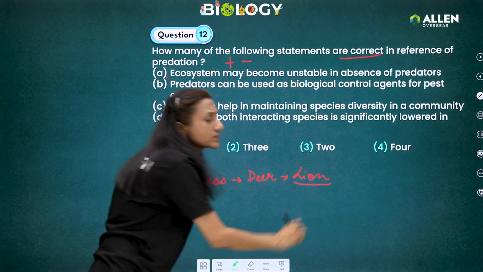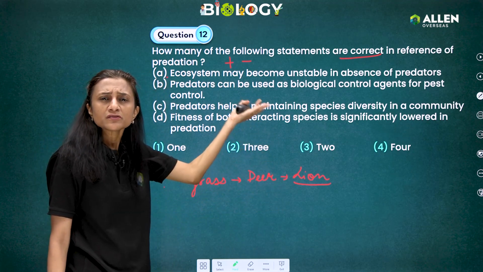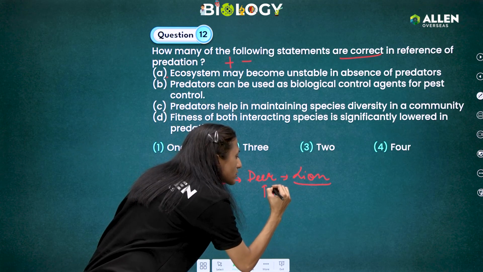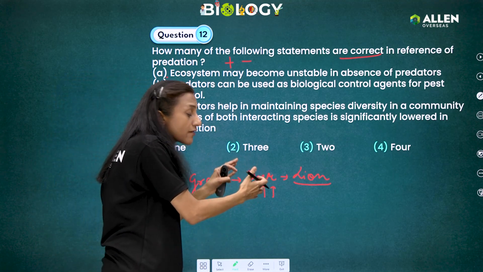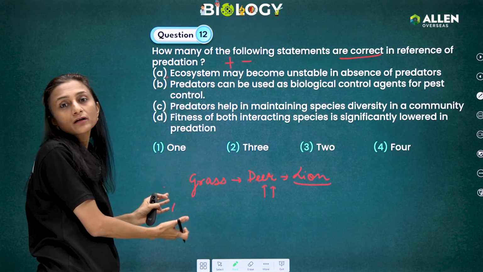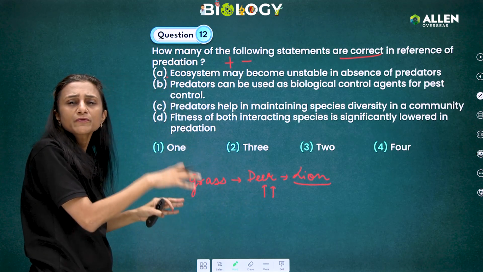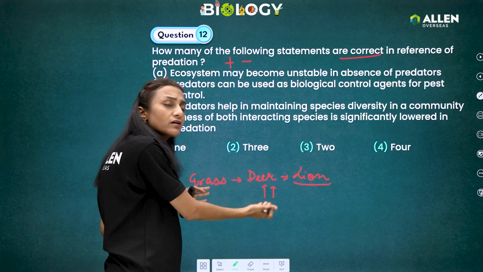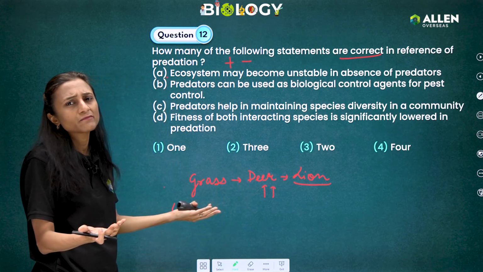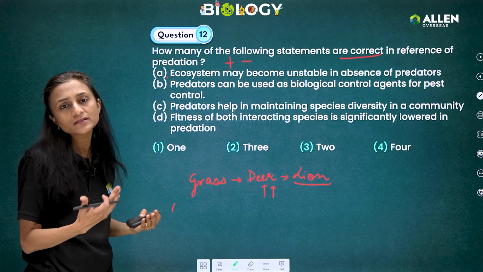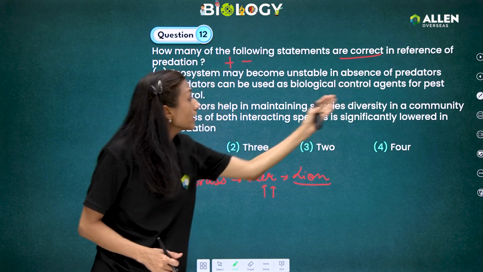If suppose we remove this predator, then what will happen? You can say the population of deer will increase. Why? Because its predator has now been removed from the food chain. And therefore the grass will decrease because all of them will start competing amongst themselves for that common food, that is grass. So it will create imbalance in the ecosystem. When the grass becomes very less, some deer will die, and thus we can say the ecosystem or the food chain becomes unbalanced. So this can be a very simple example of this statement, and hence we can say that this statement is correct.